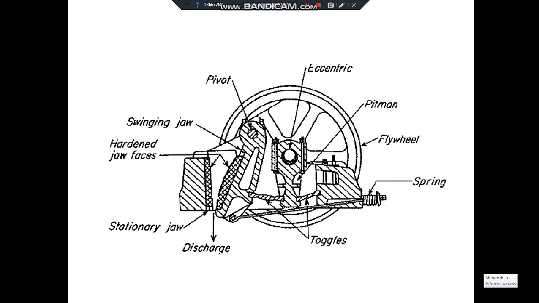As you can see here, these are the two jaws. This is the feed in here. From here we are taking the feed. This jaw is the swinging jaw. It will move in this direction like this. So it will reciprocate like this, and after the size reduction the product is coming out from this part. So this is the working of the jaw crusher.